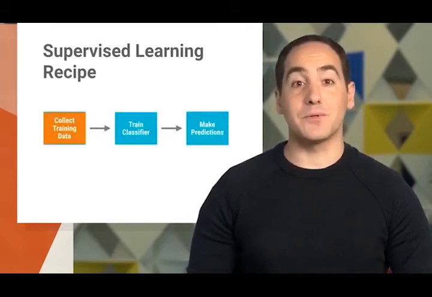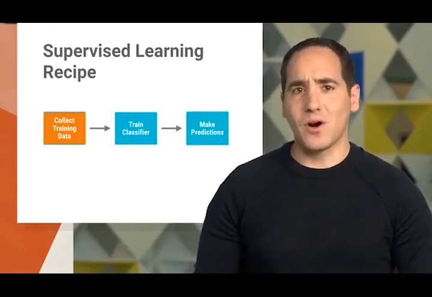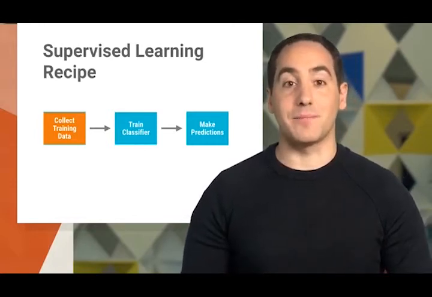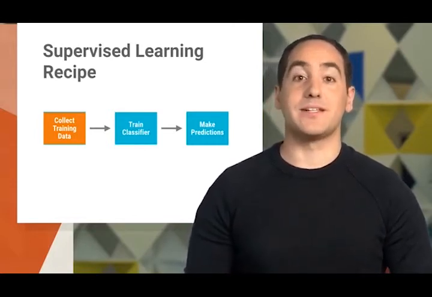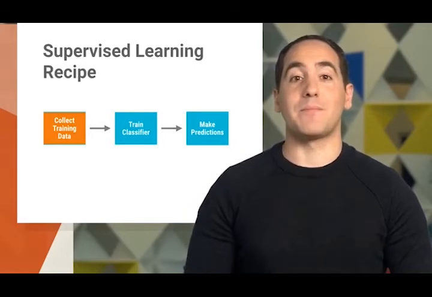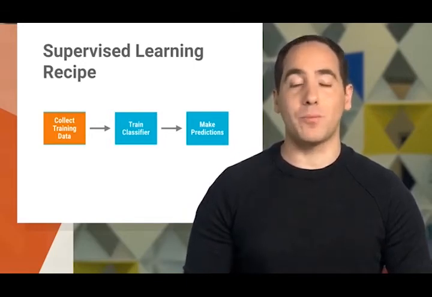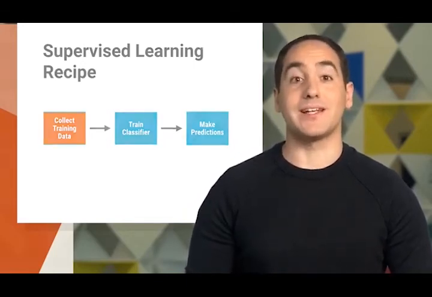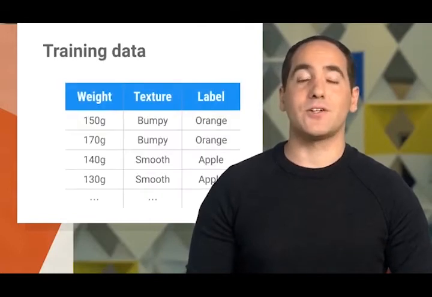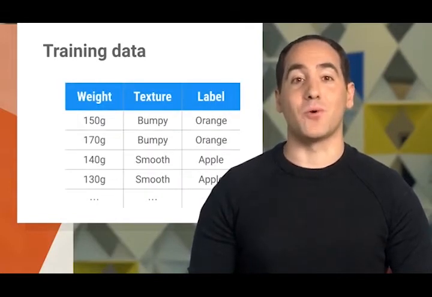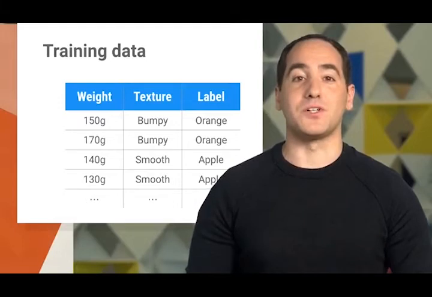To use supervised learning, we'll follow a recipe with a few standard steps. Step 1 is to collect training data. These are examples of the problem we want to solve. For our problem, we're going to write a function to classify a piece of fruit. For starters, it will take a description of the fruit as input and predict whether it's an apple or orange as output, based on features like its weight and texture. To collect our training data, imagine we head out to an orchard. We'll look at different apples and oranges and write down measurements that describe them in a table.